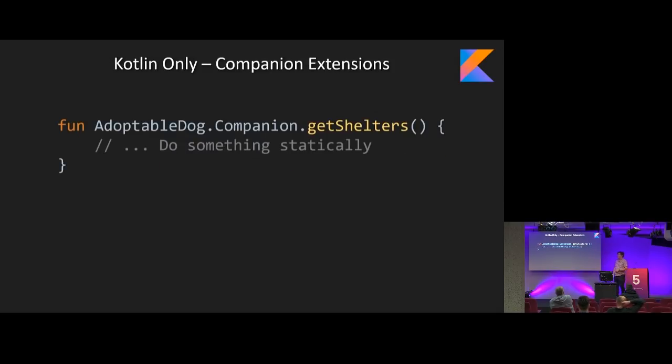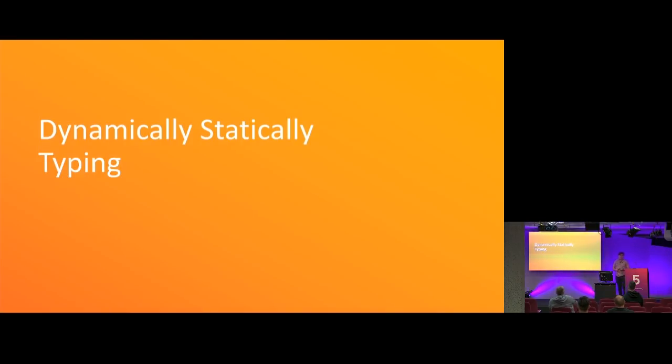We also have the ability, and this is another thing I don't think I'll ever find a use case for, but you can add extensions to your companion object as well. Like I was saying, in Java style you have to call .companion. This is the same sort of thing here, but you're basically saying, take the companion object of my class and also give it this extension. I guess a use case for that would be if you already have yours defined or someone else does, but you want to give it another static thing instead of having some sort of helper method. I just haven't really run into it yet myself. So any questions on that before we get into the cooler typing sides?